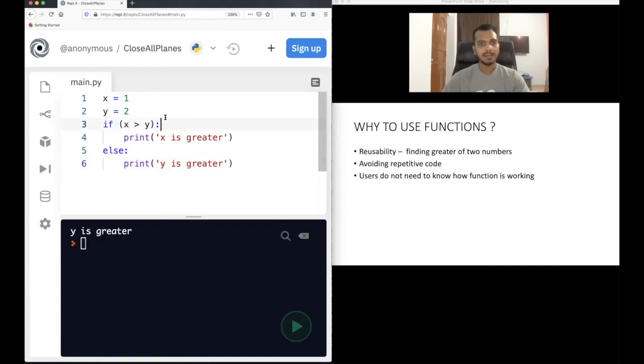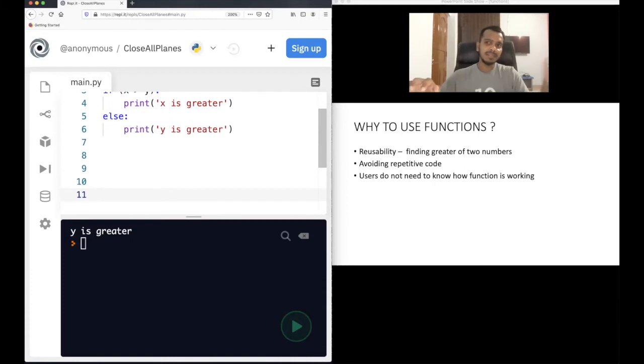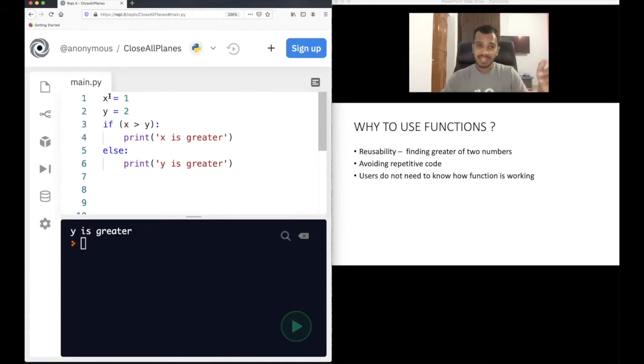Now think about this. If you have to find the greater of two numbers, a lot of times in the code, it's not one time. Let's say you are at this stage and you did this. Now you have written some more lines of code. At some stage again you have to find the greater of two numbers. Will you write, repeat this logic again at that moment?